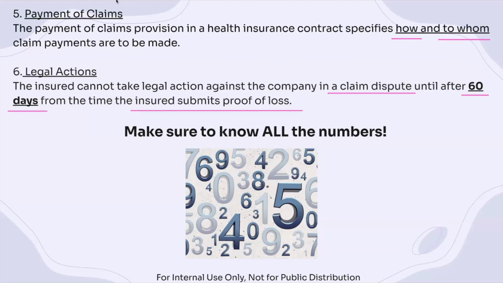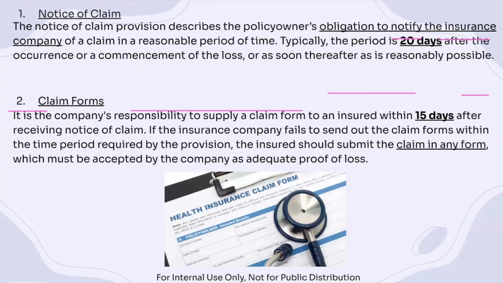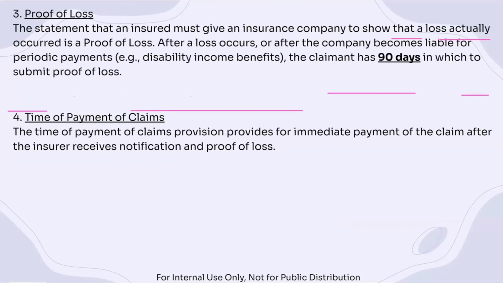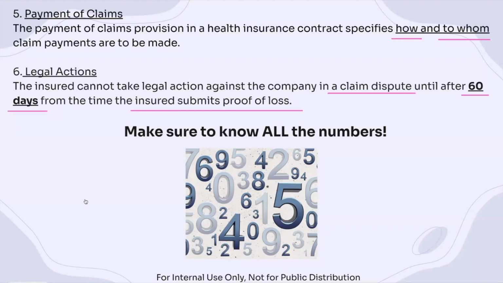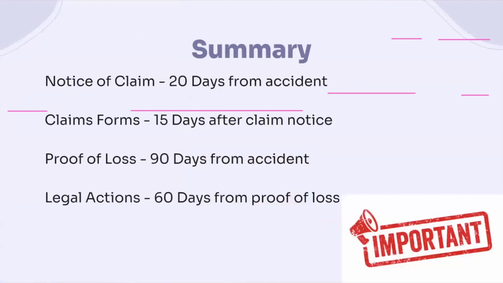And so what we really want to know about this is that it's not a complicated process, right? We have a couple of provisions that are specific to health insurance, but we want to make sure that we know the facts. So how many days? They like to test on that. How many days after this can the insured take legal action? How many days after loss or after the notice of loss does the insurance company have to provide the claims form? So we want to take a look at a summary of when these steps occur,